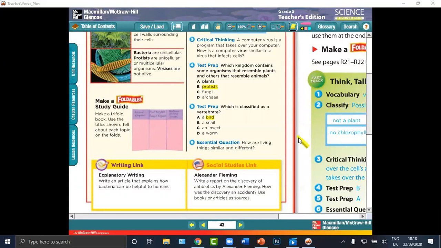I will repeat the answers. All living things are made of cells. However, living things are also different. They differ in size, structure, and how they obtain food.